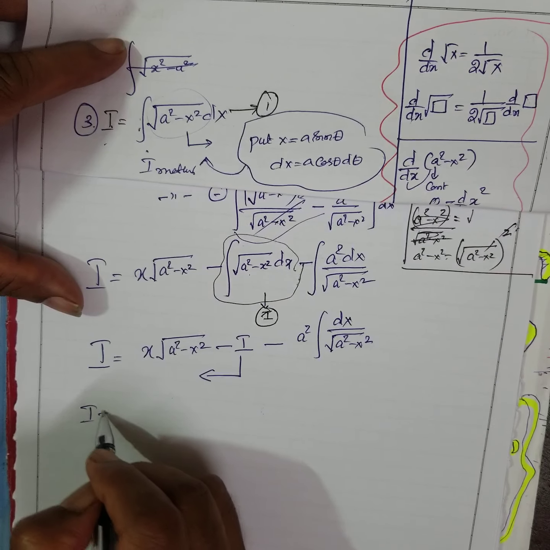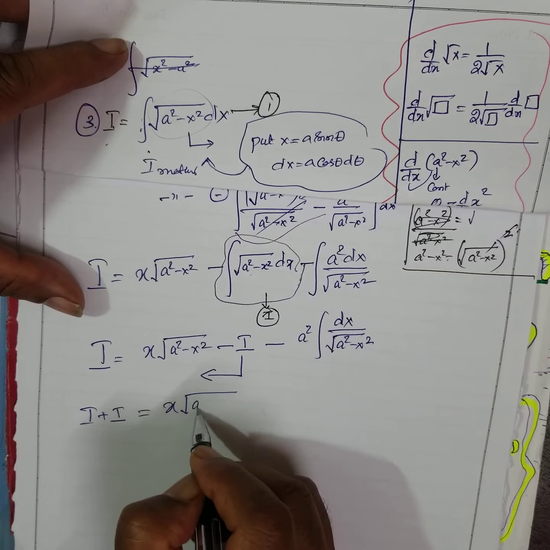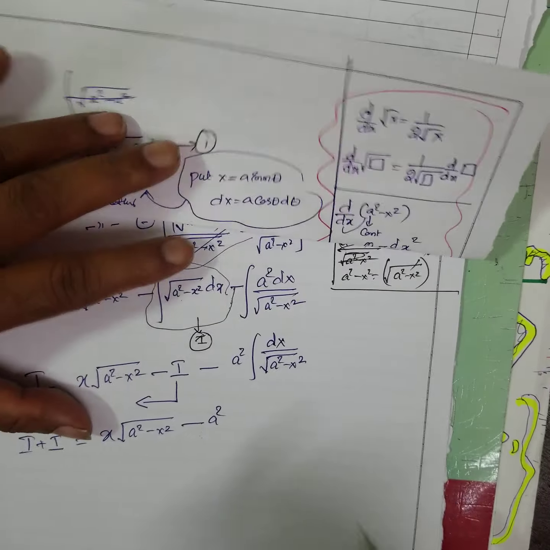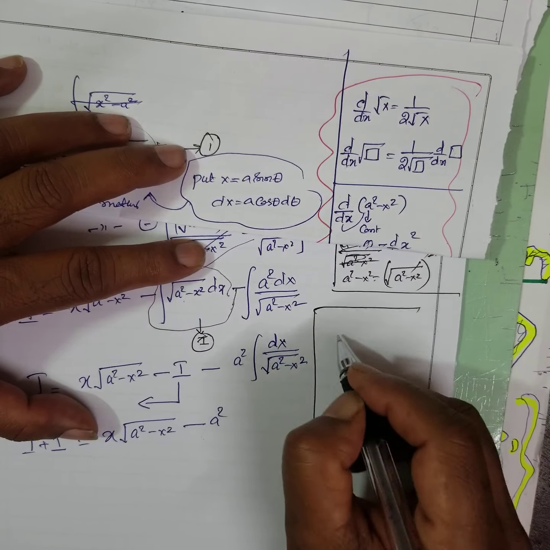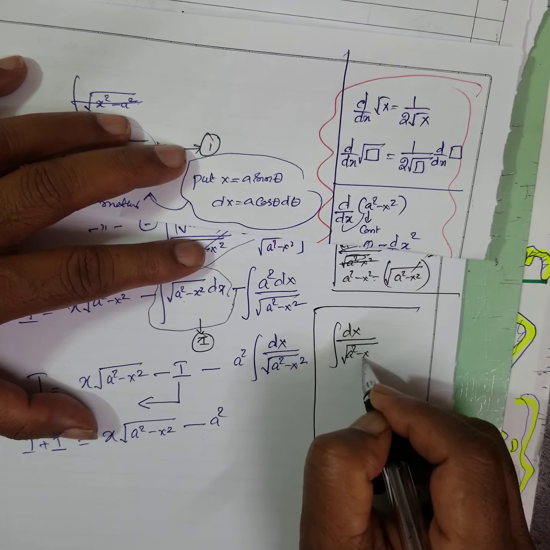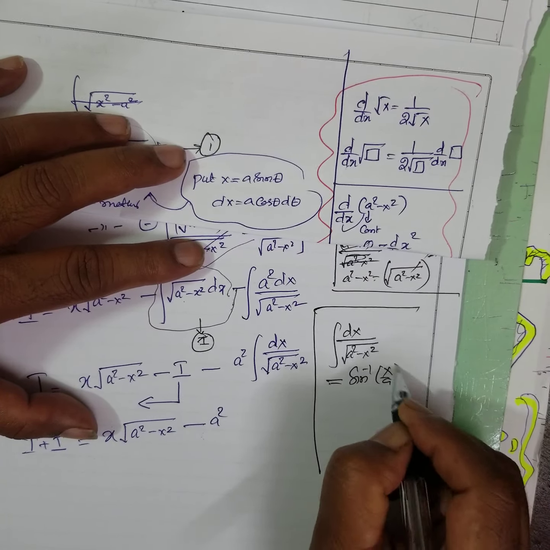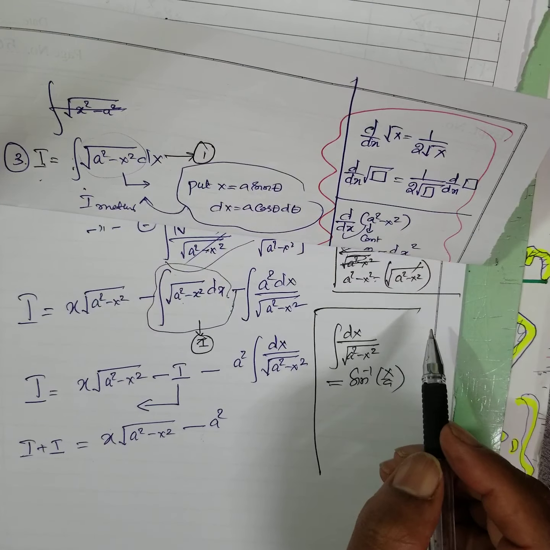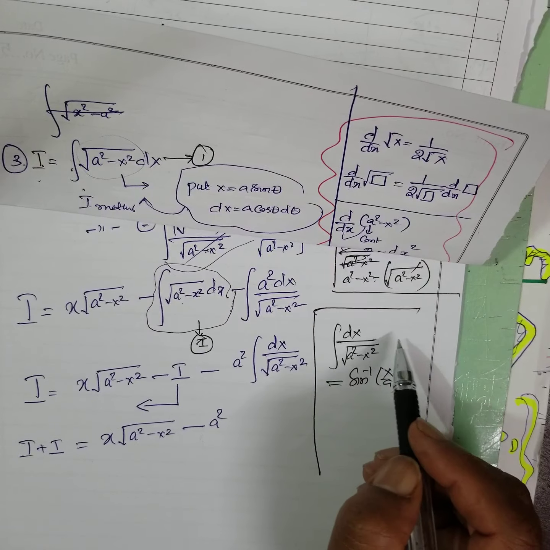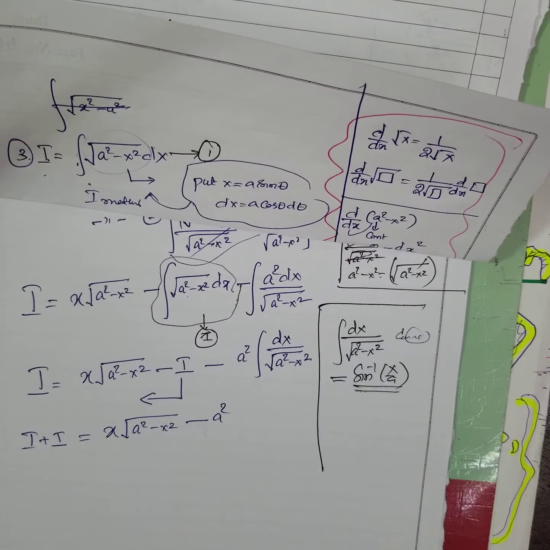Therefore, I plus I is equal to x root a square minus x square minus a square. Now this is another formula. Do you remember integral of dx by root a square minus x square? This is same as sine inverse x by a. This we did in class 21. There, this is same. Therefore, what I did?